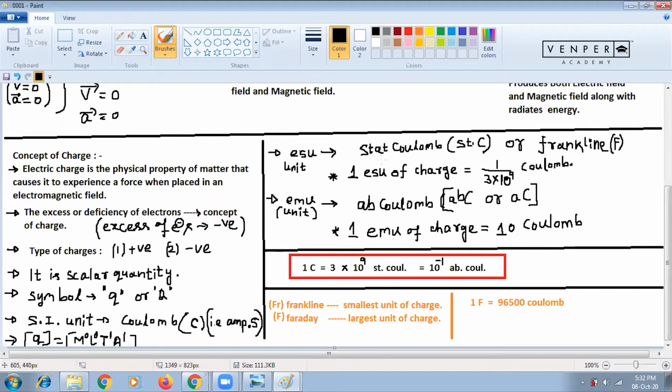And in this unit, what do we have? Now we have statcoulomb. That unit of charge is basically statcoulomb, or you can write stC. Statcoulomb is the unit in the ESU system. ESU is the CGS system of charge. There are two CGS systems, one is ESU, one is EMU. EMU is electromagnetic unit, and ESU is electrostatic unit.